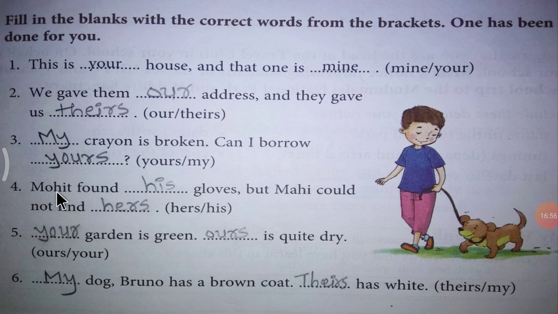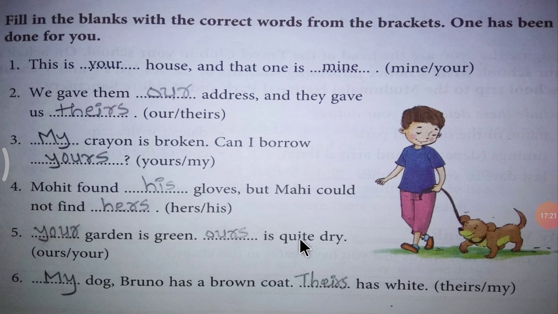Number 4. Mohit found dash gloves, but Mahi could not find dash. Mohit found his gloves, but Mahi could not find hers. Dash garden is green. Dash is quite dry. Your garden is green.